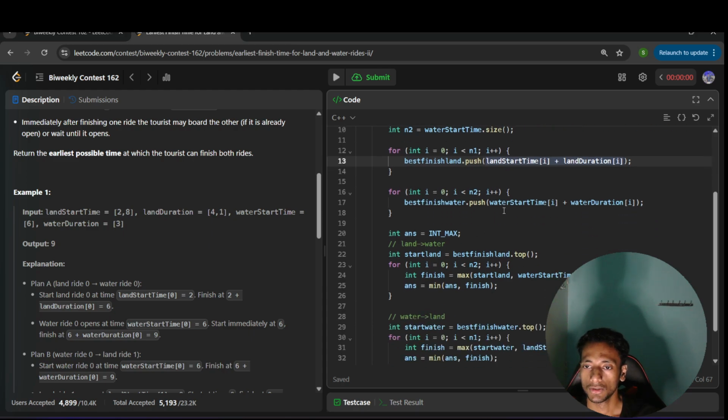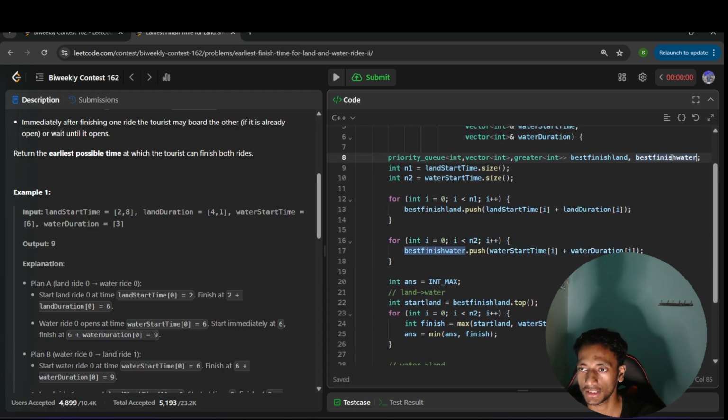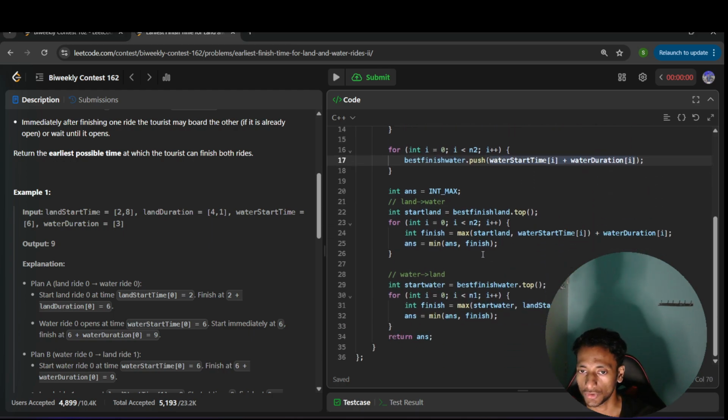Similarly for all the water rides also, I created another priority queue for the water ride. Got it? And store this for the finish time. Got it? Total finish time. Now I have to return the answer, the total time. So what can I do?